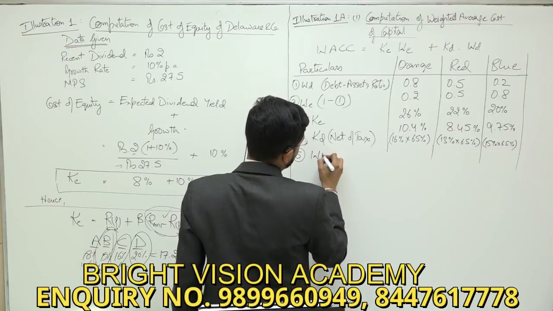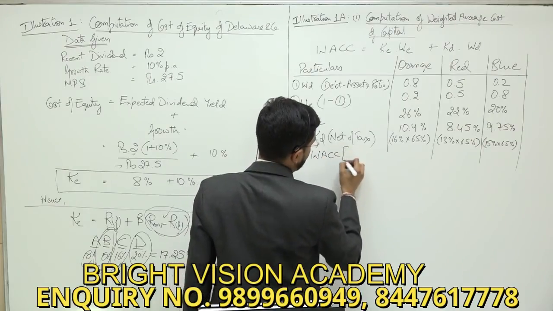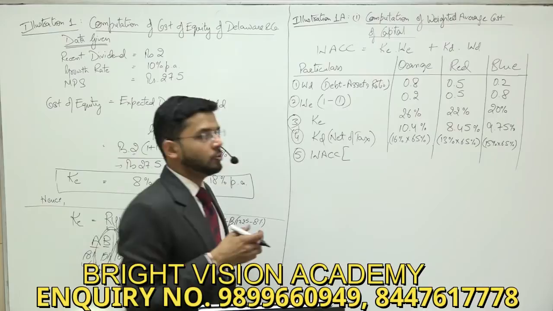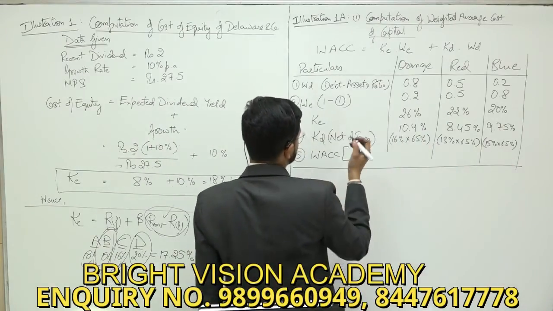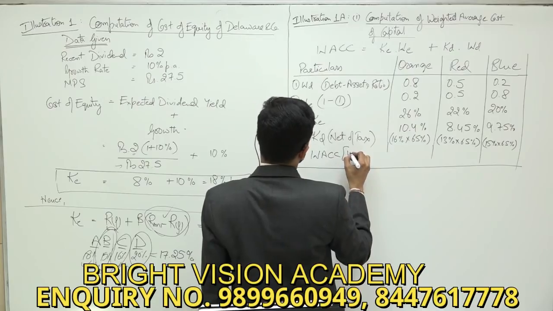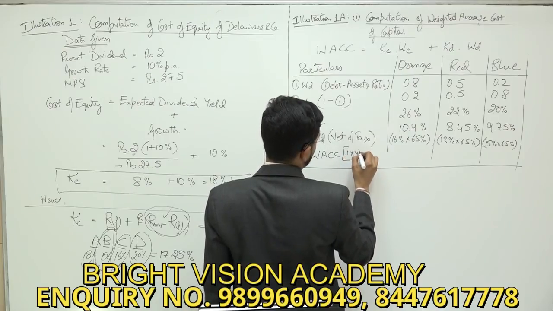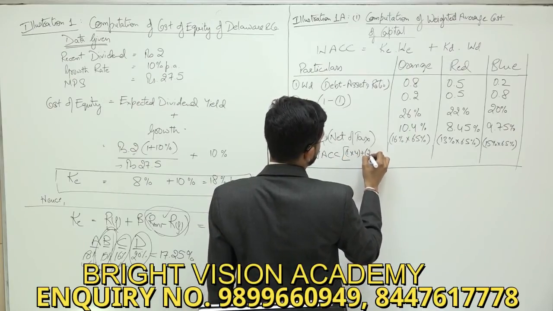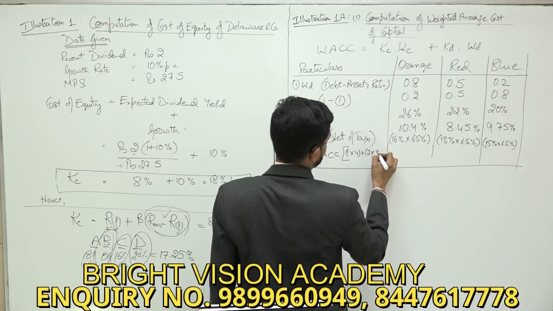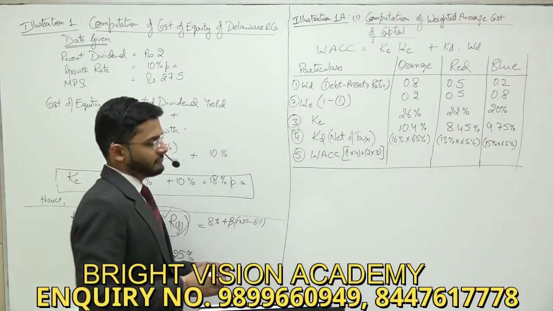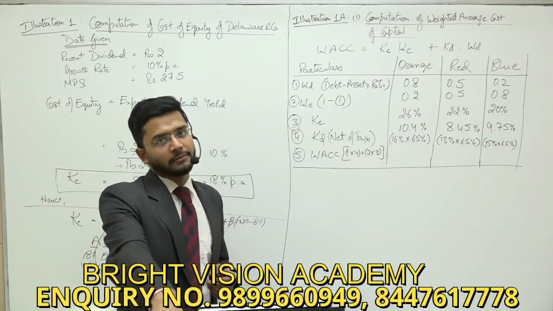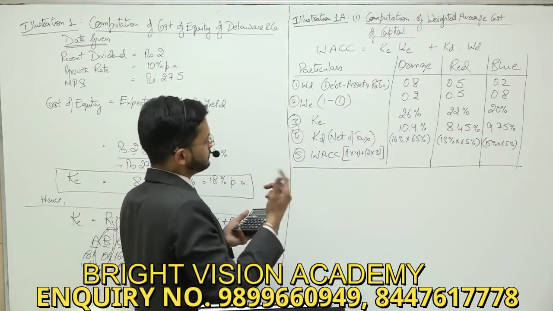Now if I were to ask you what is the weighted average cost of capital, you will easily be able to compute it by using a simple formula. So 1 multiplied by 4 plus 2 multiplied by 3. Yes sir, we got it.